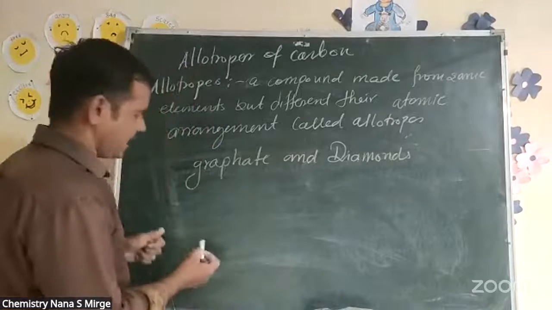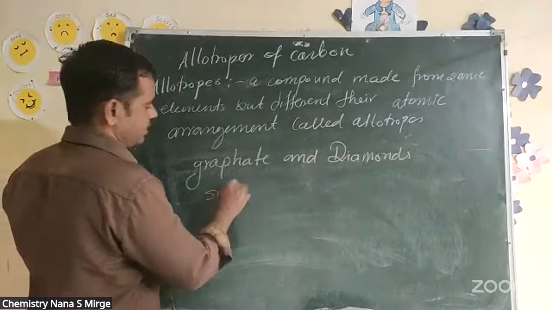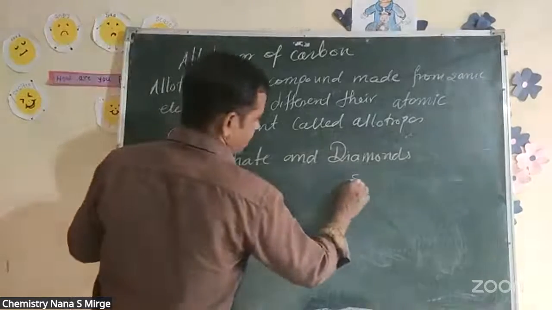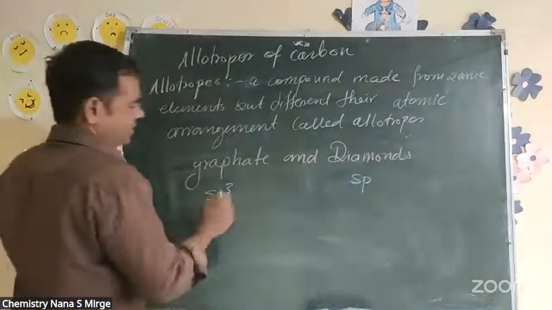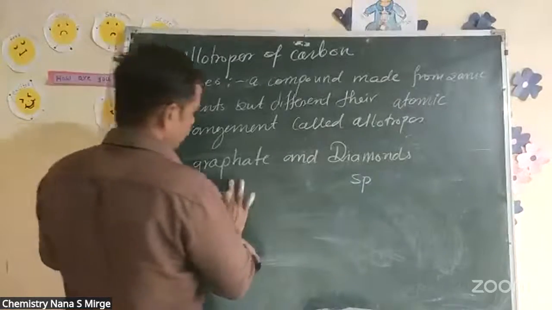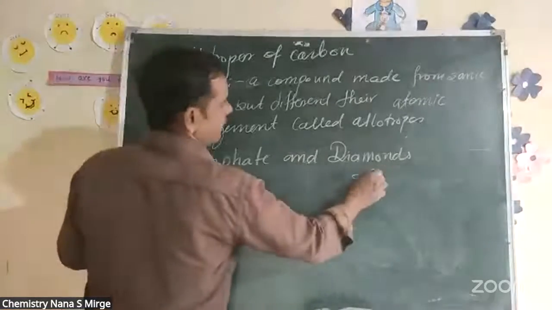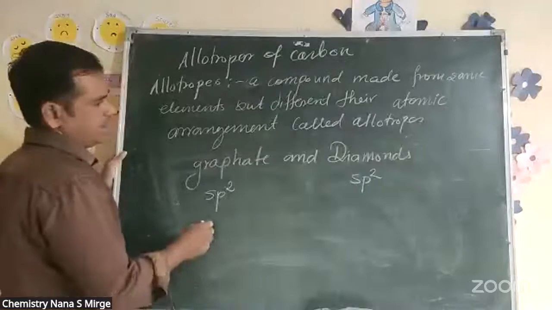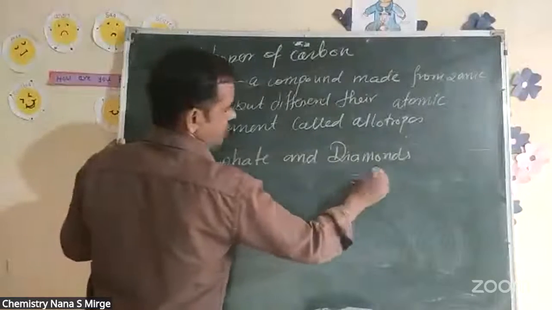Graphite has sp2 hybridization and diamond has sp3 hybridization.